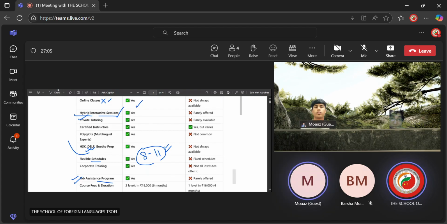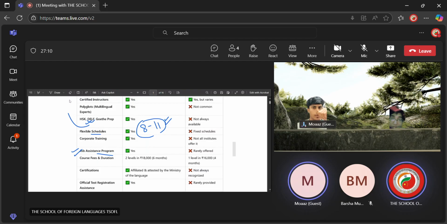Okay, understood. If you have any further question, you can ask. For the fee structure, it is 18,000 for the entire 6 months. There will be two levels, A1 plus A2. If you inquire at any other training center, for example Alliance Francaise, it will cost at least 25,000 minimum for only one level, that is A1. So here, for a limited time period, we have combined both A1 and A2, and the cost is around 18,000 for 6 months. This is again customizable.